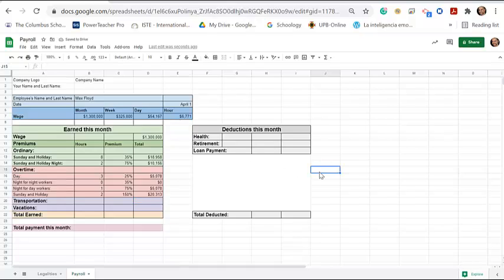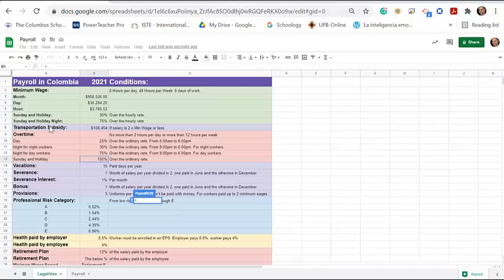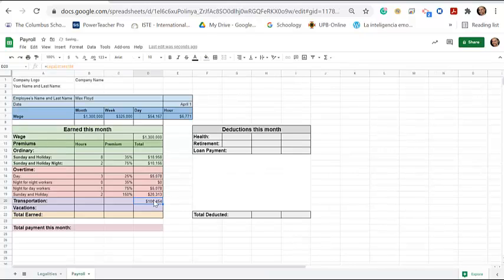Now let's go with the transportation. So remember, the transportation is a set total, right? So we go here, we hit equals, and let's go to legalities to find the transportation. Transportation subsidy. Since this worker is earning less than 2 times the minimum wage, then we need to pay him the transportation, right? So we click there and we hit enter. That's the subsidy of transportation.